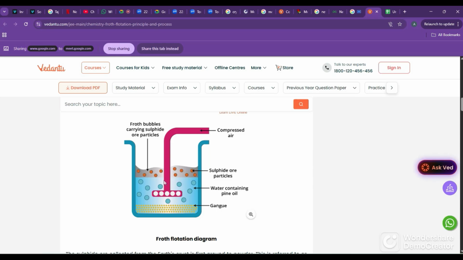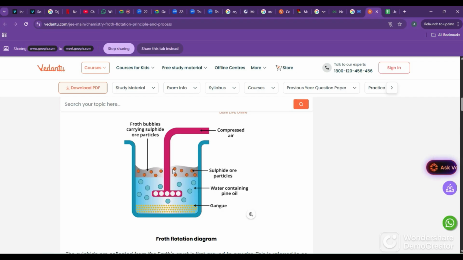This part is collected into another tank, or a pipe will be fixed here, like an opening drain, so that this part will flow into that other container which will have all the ore. So this is a method of separating sulfide ores.